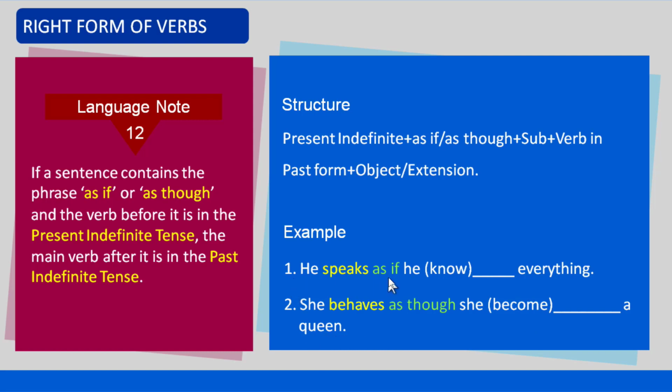The first example contains the phrase as if and the verb before that, speaks, is in the present indefinite tense. Therefore, the main verb knew is used in the past indefinite tense. The second example contains the phrase as though and the verb before that, behaves, is in the present indefinite tense. Therefore, the main verb became is used in the past indefinite tense.